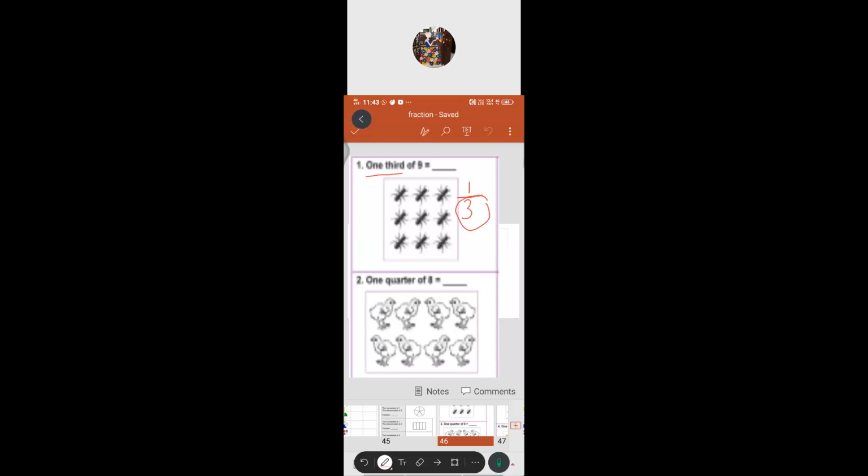How can we divide? Equally. This is one part, this is another part. So far we have 1, 2, 3. They didn't even ask how many ants are there. They asked us to divide them into 1/3. By this way only you have to do. Got it? For your exam they will ask you by this method. Very good. Can you mute now?